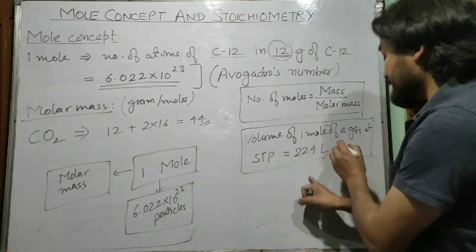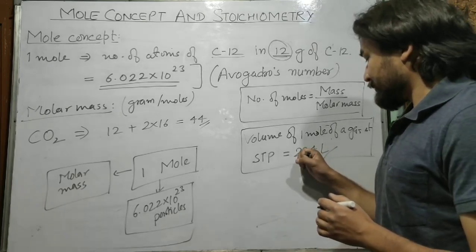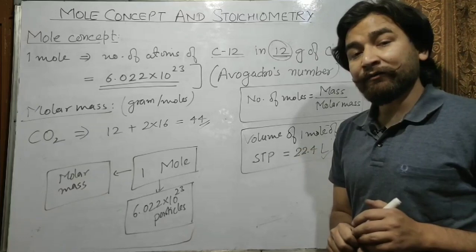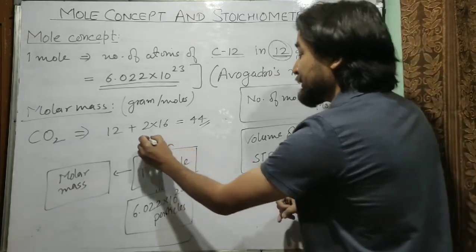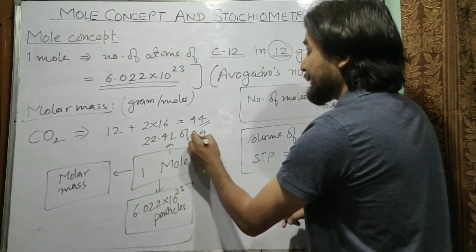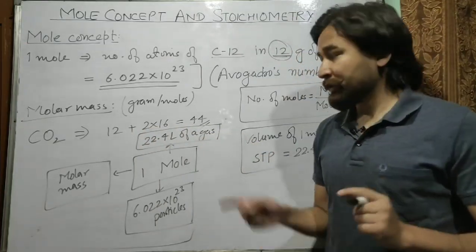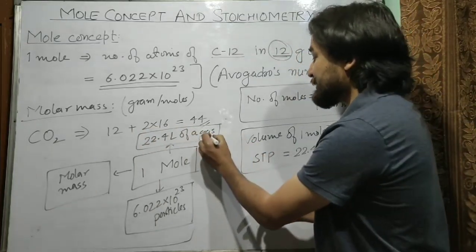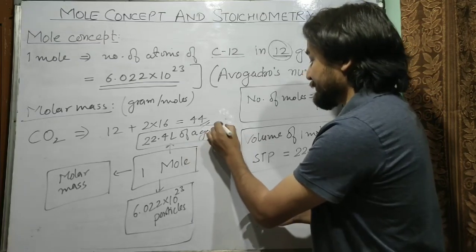So this is the point to be remembered, and this was calculated with the help of Avogadro's law. So 1 mole has a specific volume, that is 22.4 liters of a gas, and remember this volume of a gas is only at STP.